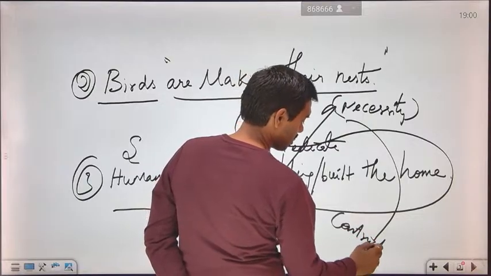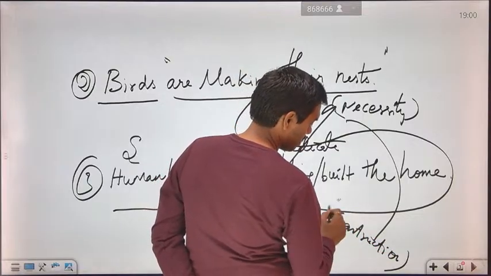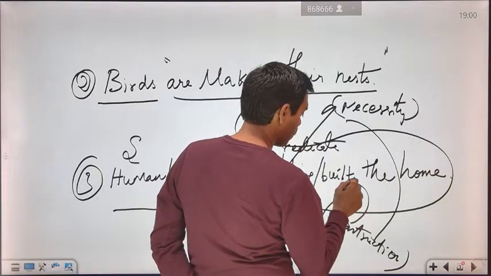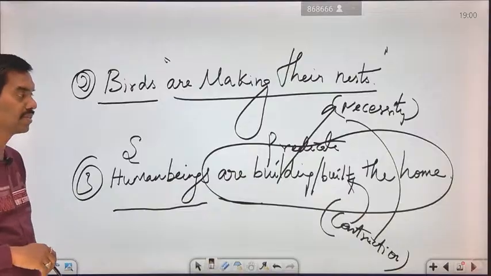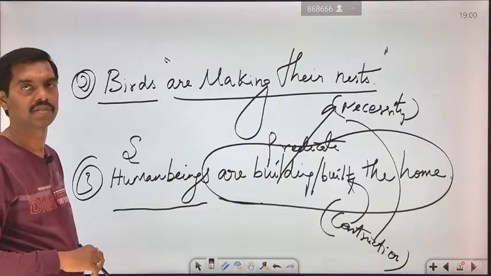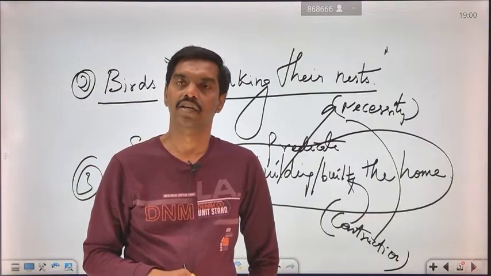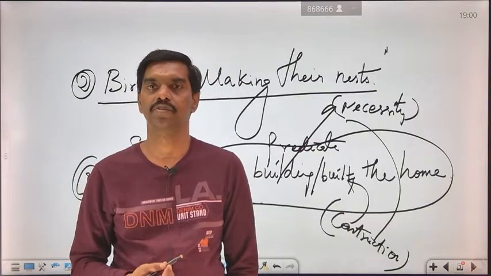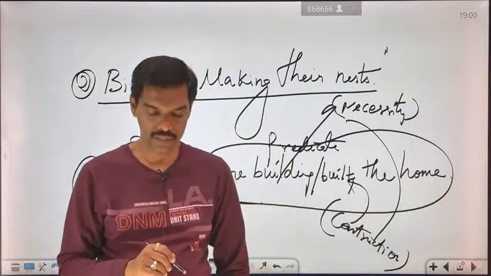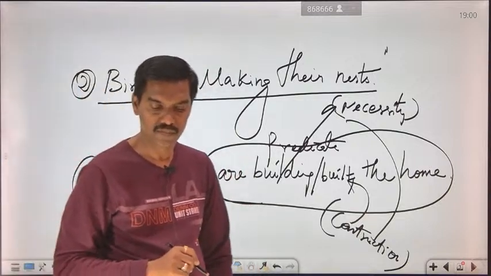Constructing, the other name for construction, is building or build. So human beings are building the homes. The human beings will be represented in terms of subject, and are building the home or build the home will be represented in terms of predicate. Okay. So next we will see some more examples.